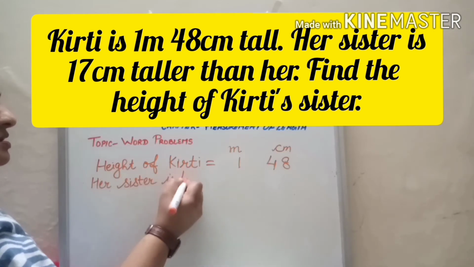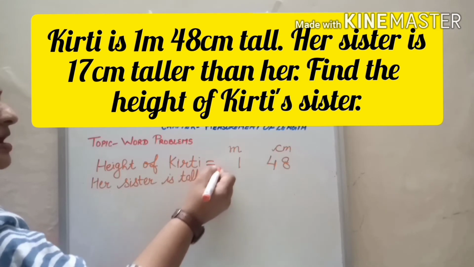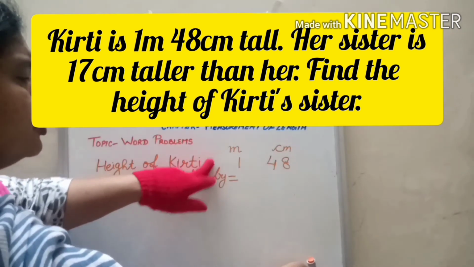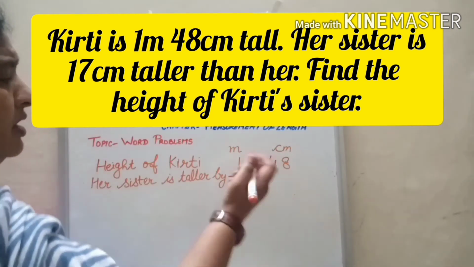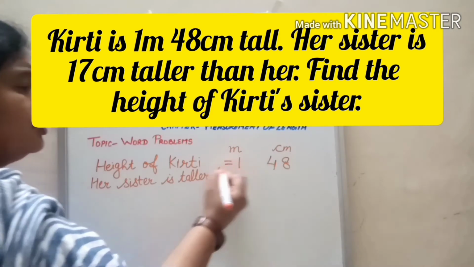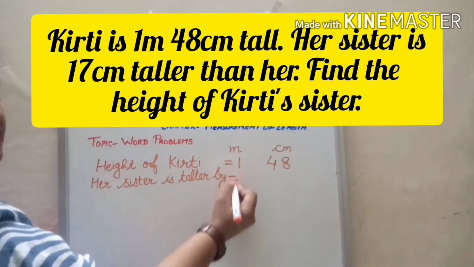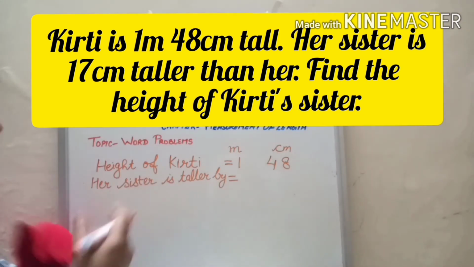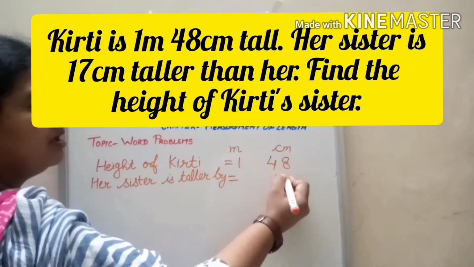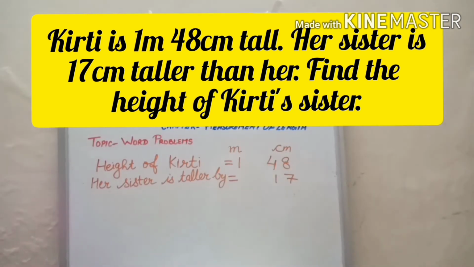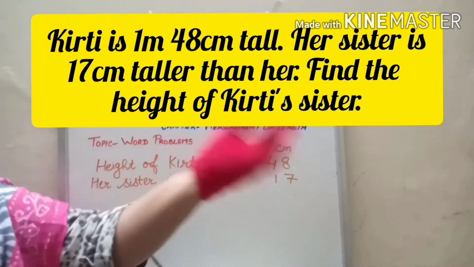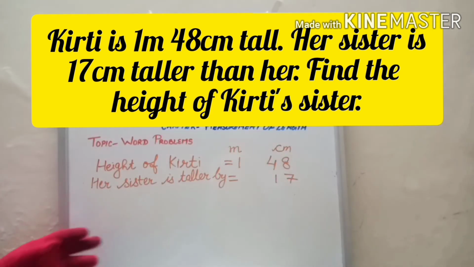is taller by. Now look at here, children. Equal to. I told you equal to should come below equal to only. So I shifted this equal to this side where it will come below this line only. Taller by means ये उससे इतनी लंबी है. Okay, it's taller by 17 centimeter. Now, or you can say her sister is taller than her sister, or you can compact the statement like this. By is also the correct word.